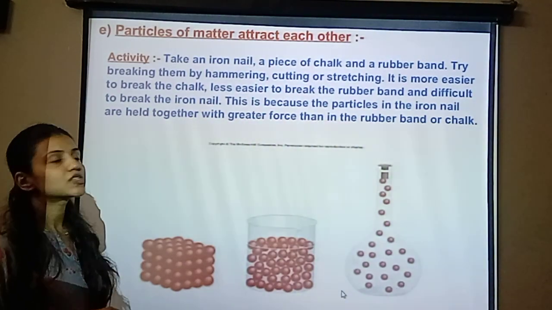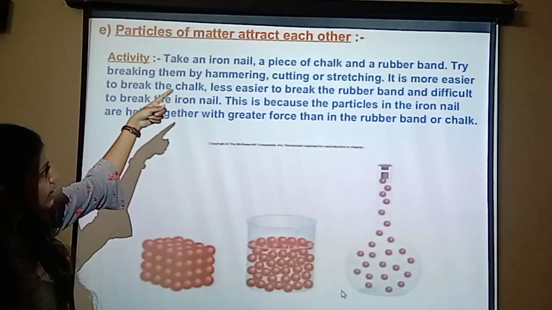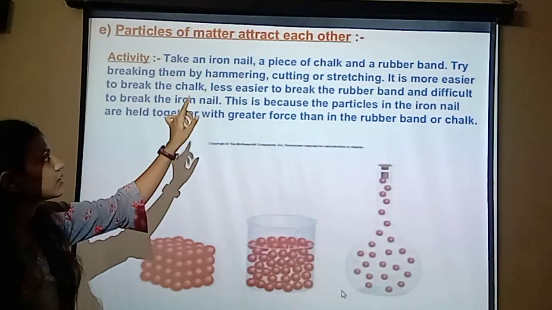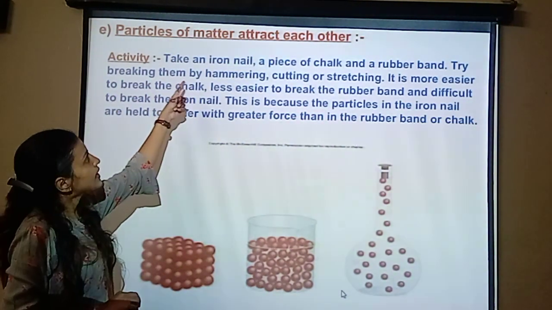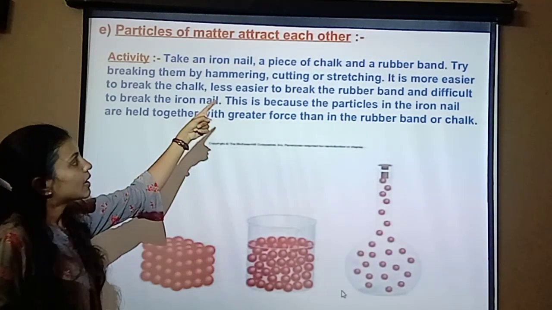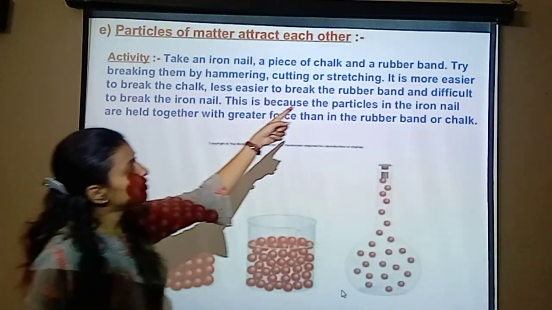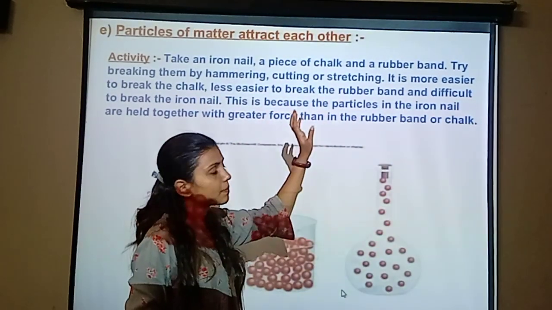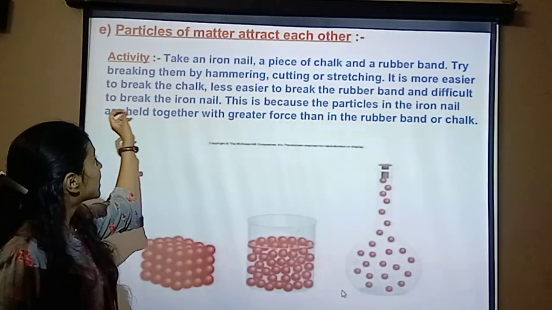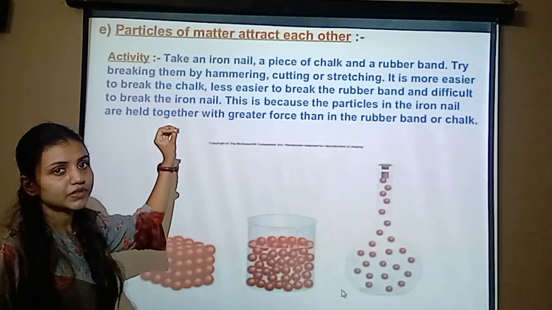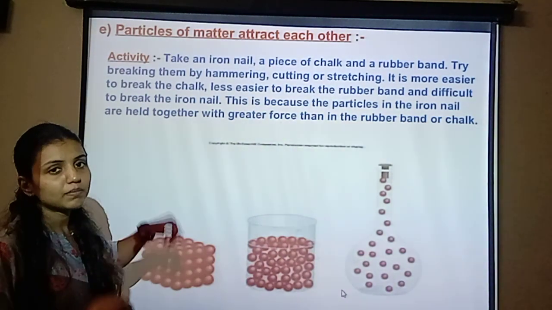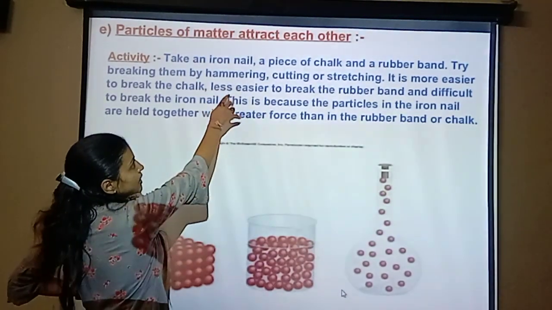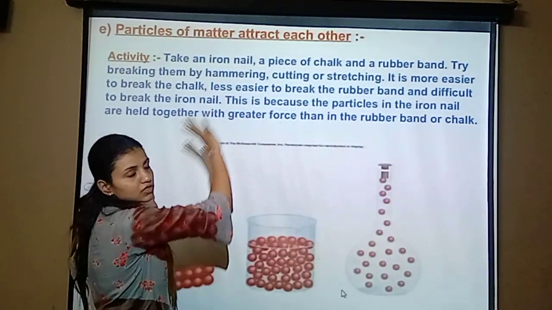The next characteristic is that particles of matter attract each other. Take an iron nail, a piece of chalk and a rubber band. Try to break them by hammering, cutting or stretching.